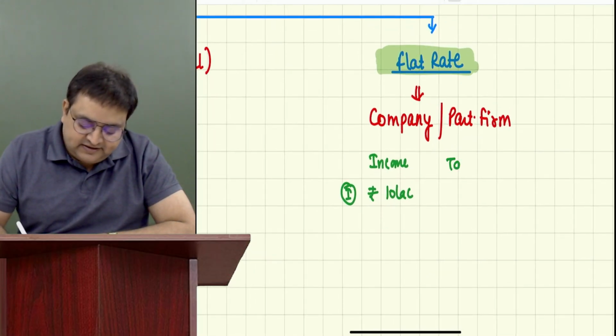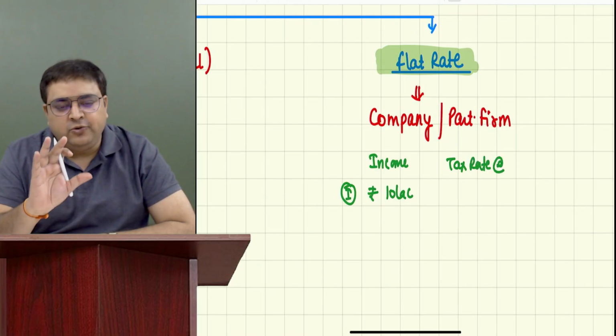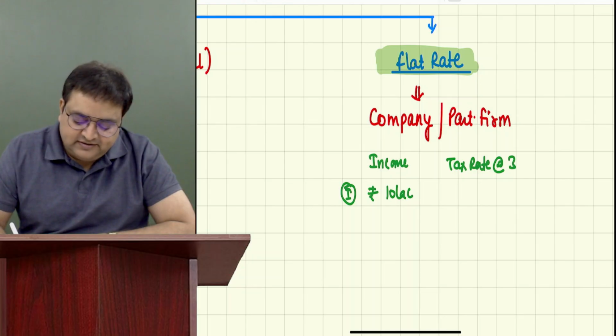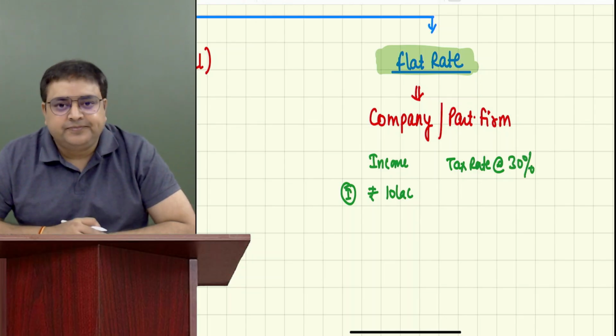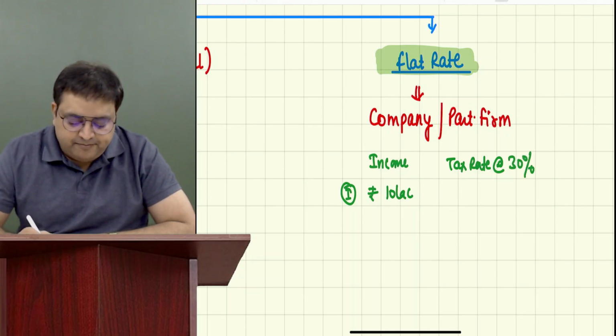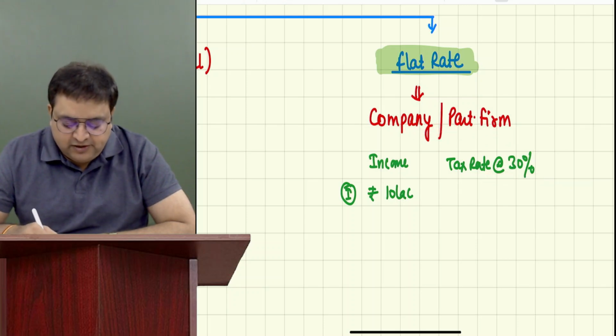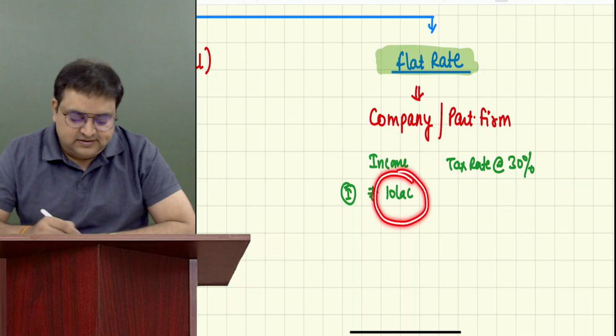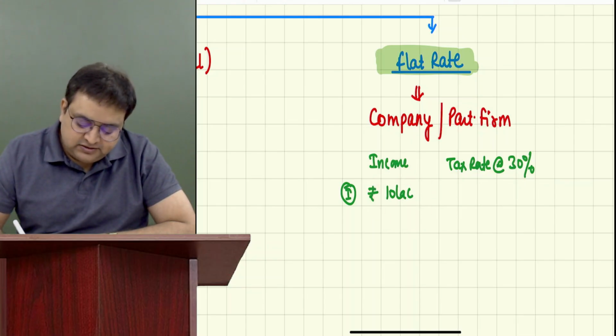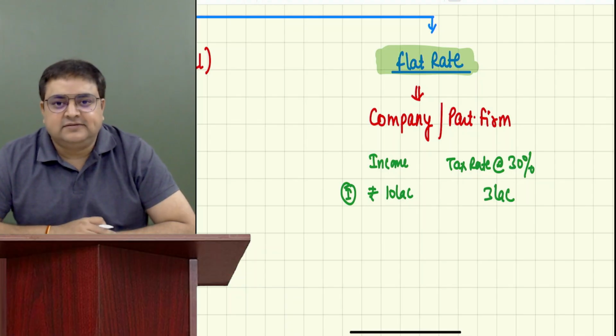When I say tax rate, I am talking about only income tax. Let's say there is a tax rate of 30%. Then on the entire 10 lakh, they have to pay 30% of 10 lakh, 3 lakh rupees of taxes.